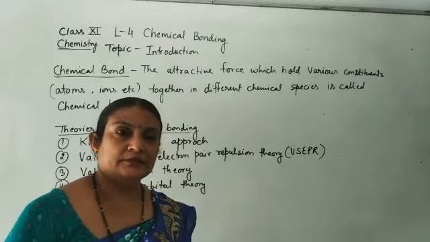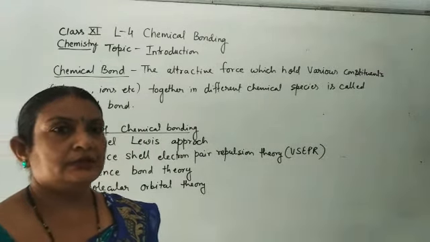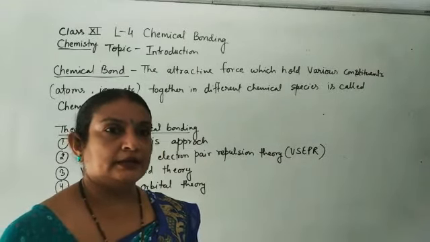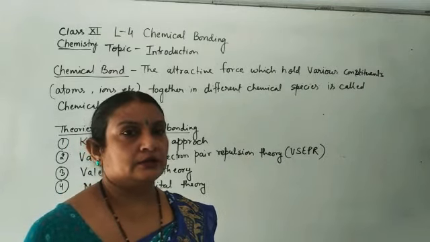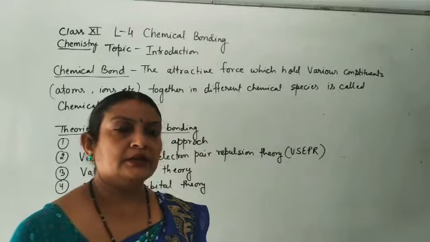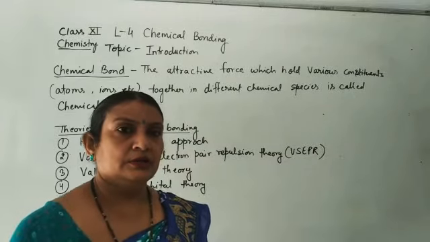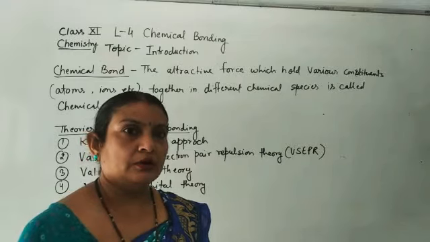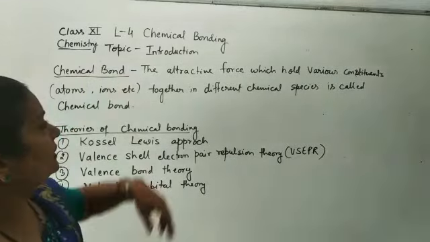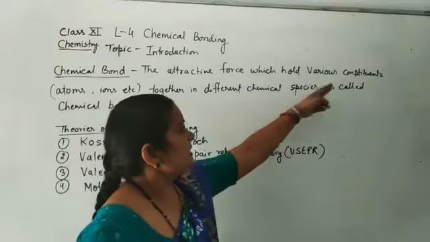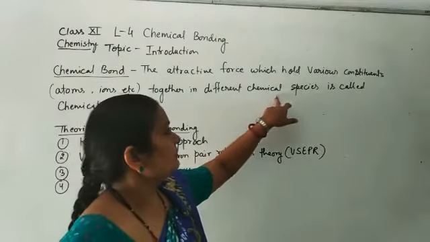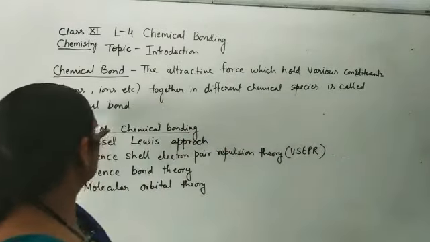How do these atoms exist with other atoms? What is the attractive force between them? That is called chemical bonding. And why are the atoms combining with other atoms to make a chemical bond? What is a chemical bond? The attractive force which holds various constituents like atoms and ions together in different chemical species is called a chemical bond.